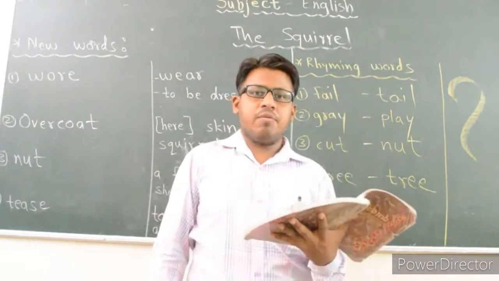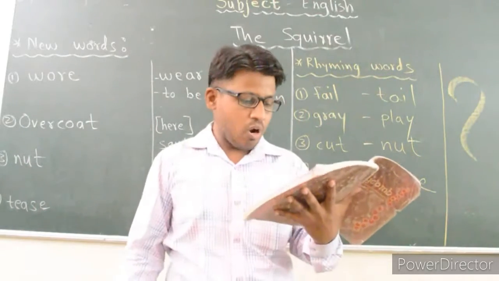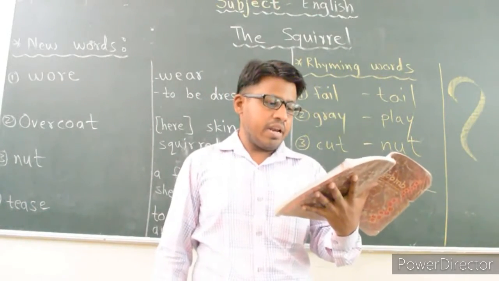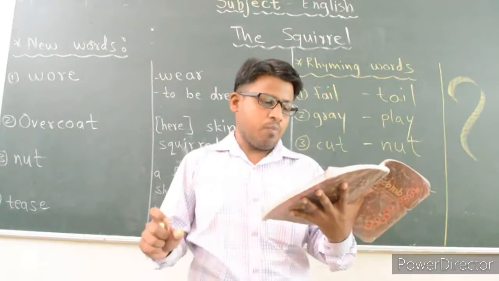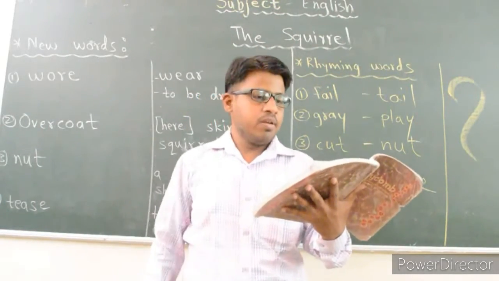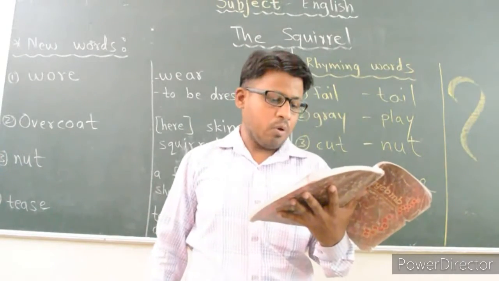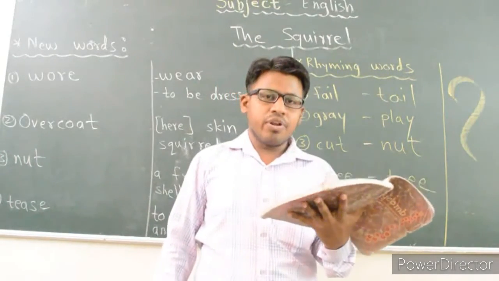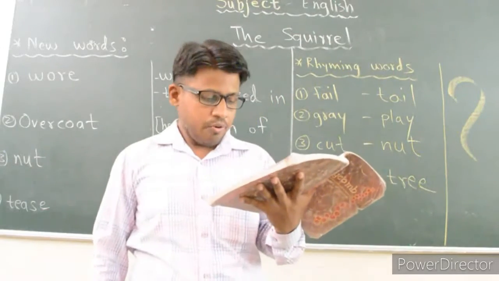Write down the poet's name of this poem, the Squirrel. So what you have to do? You have to write Mildred Armstrong. Okay, in short form you can write also M.B. Armstrong. Okay, it can be acceptable, no problem. So first of all, the first question from the working with the poem, I am going to read and you have to answer the question.